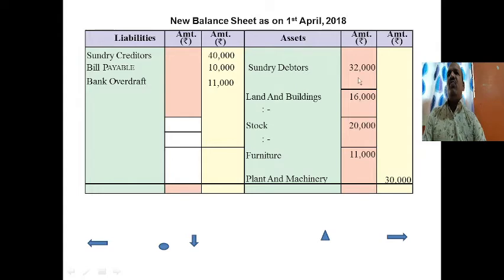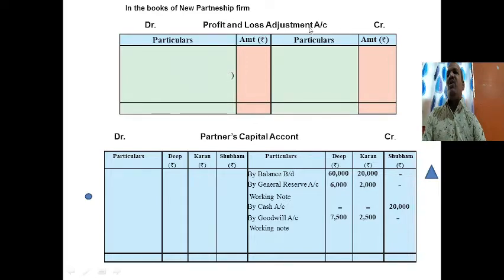We calculate 5% RDD on 32,000, less RDD 1,600, and the value on the outer side is 30,400 after deducting 1,600. 32,000 into 5% is 1,600, so the value will be 30,400. And the second effect of this RDD we are going to record in the profit and loss adjustment account, to RDD new account, 1,600.